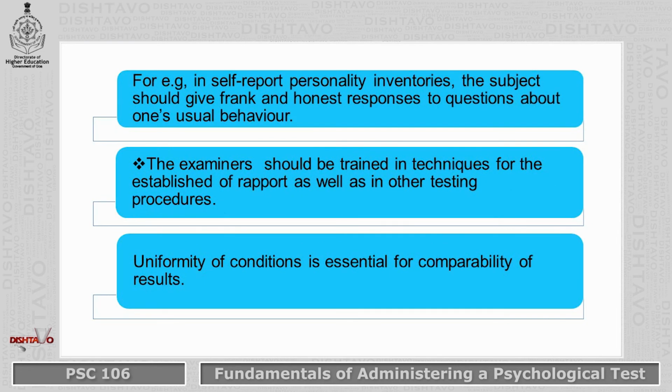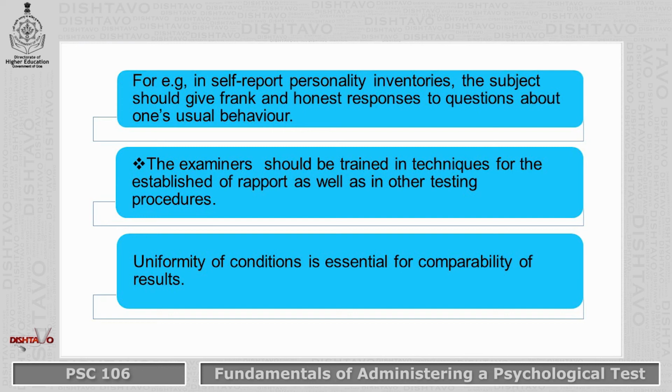Another example is that in self-report personality inventories, the subject should give frank and honest responses to the questions about one's usual behavior. The examiners should also be trained in techniques for the establishment of rapport as well as in other testing procedures.